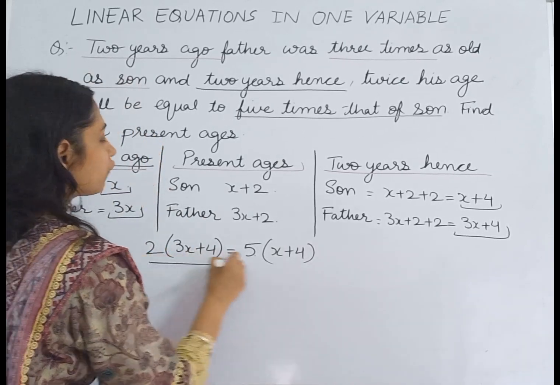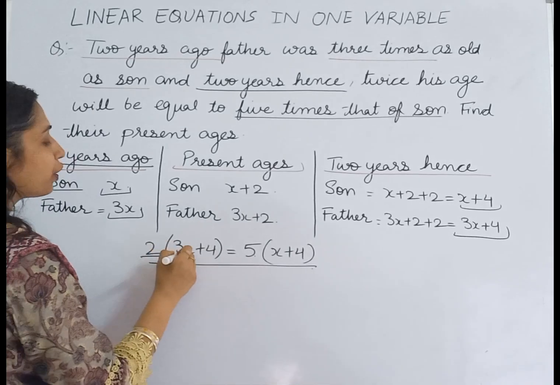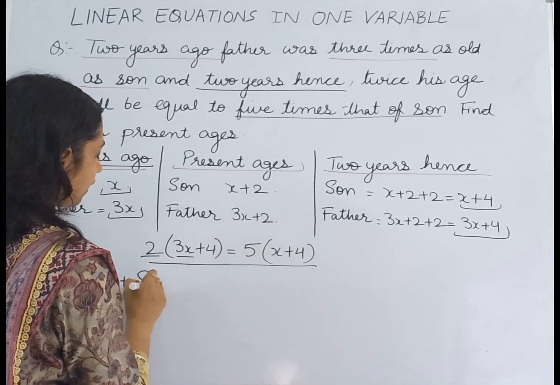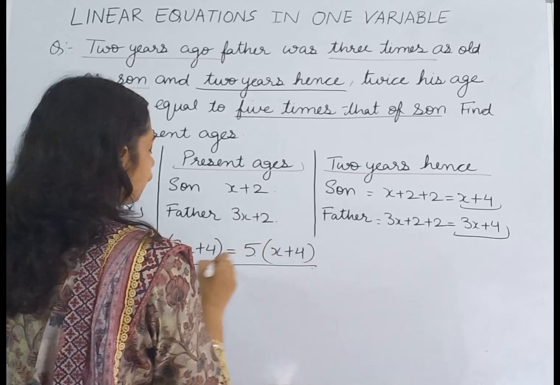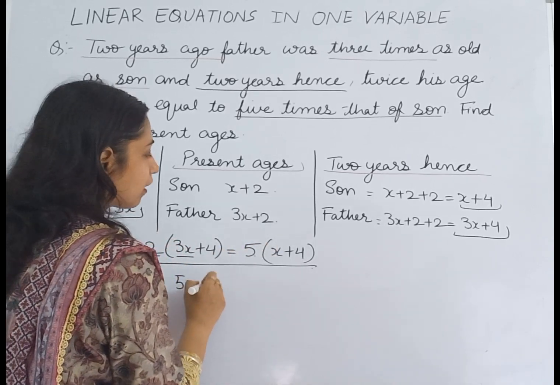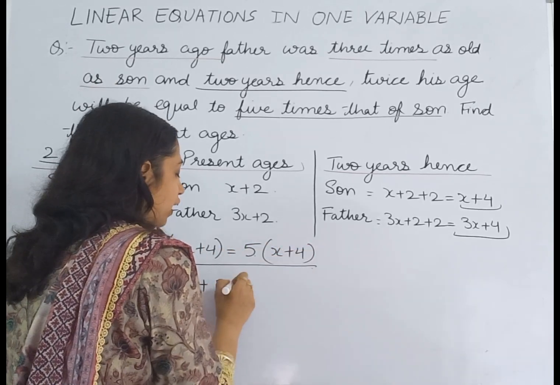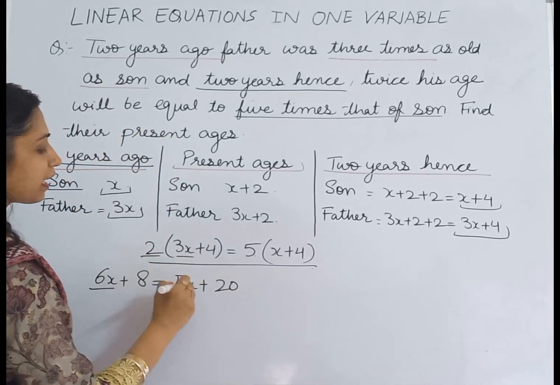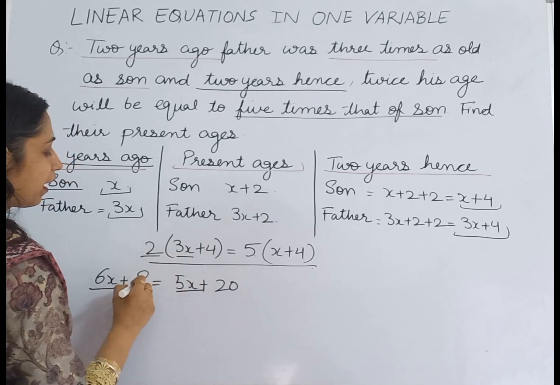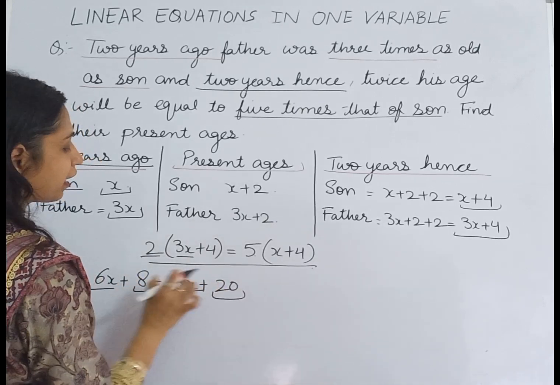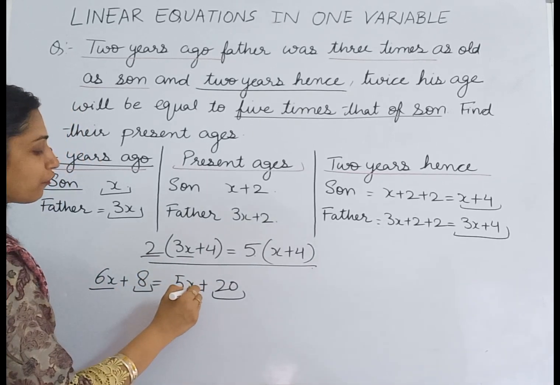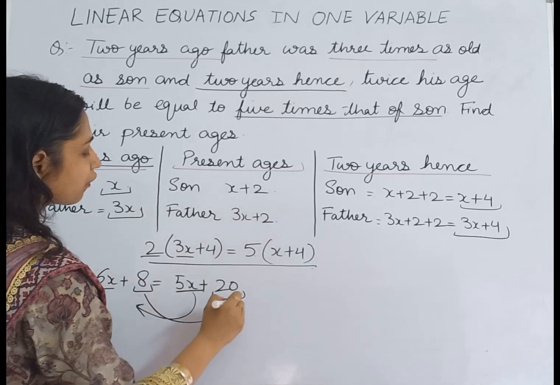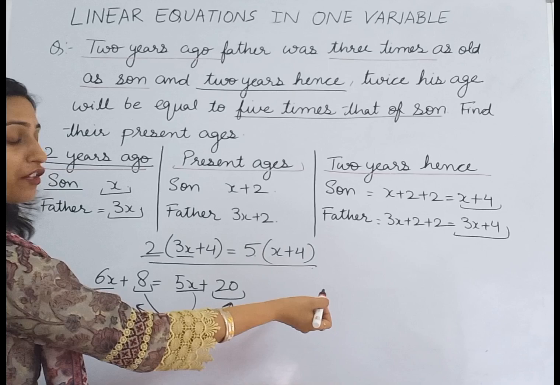So when we solve this equation, what do we get? 2 into 3x is 6x plus 2 into 4, 8, is equal to 5 into x is 5x plus 5 into 4 is 20. Now how do we solve this equation? Here we have 6x and here we have 5x, and these are the constant terms 8 and 20. We will shift 5x to the left hand side of the equation and we will shift the 8 to the right hand side.